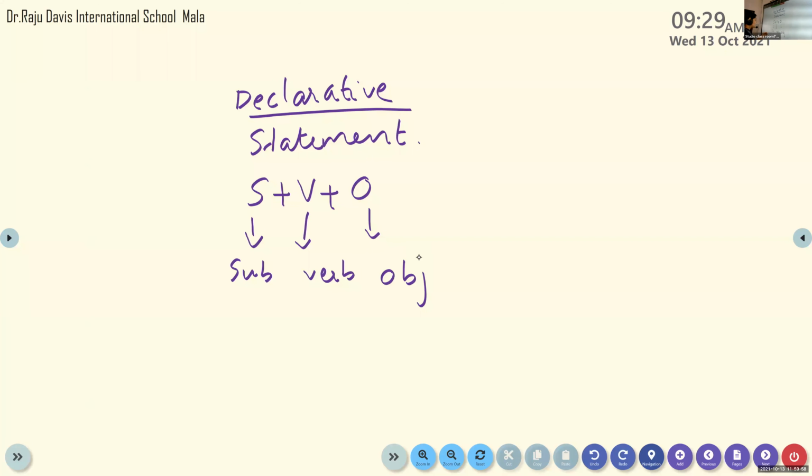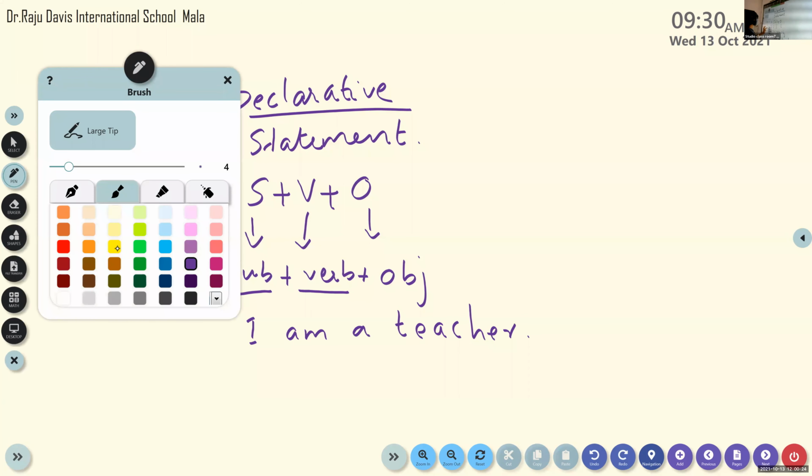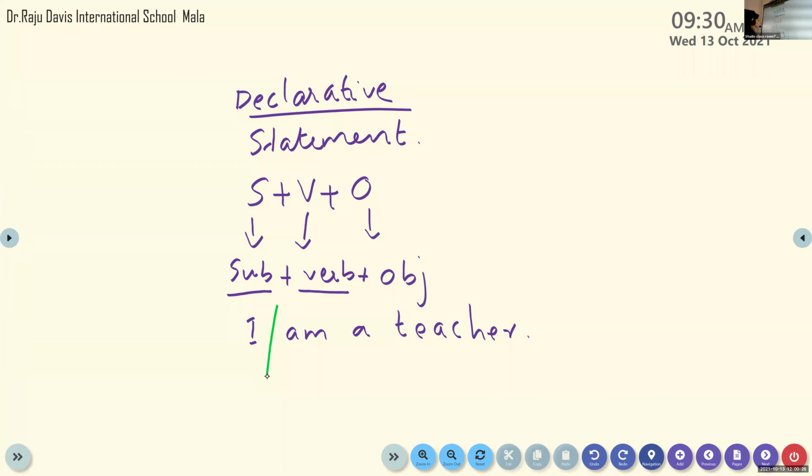You should begin your declarative sentence with the subject. After the subject, give a verb. Then after the verb, you can give an object in your sentence. Suppose your sentence is, I am a teacher. This is a simple sentence because a simple sentence consists of only one subject, I, only one verb, am, and only one predicate part, am a teacher, right?